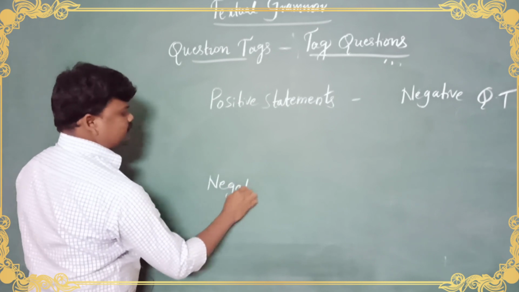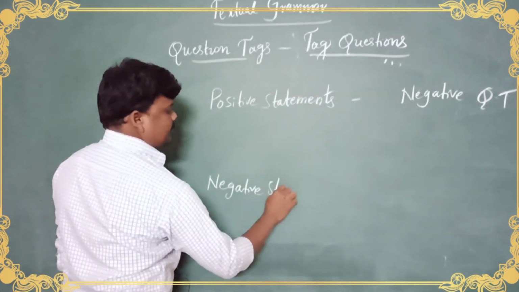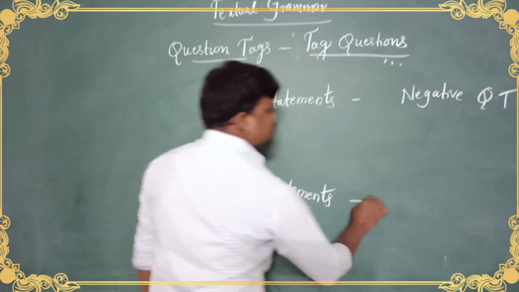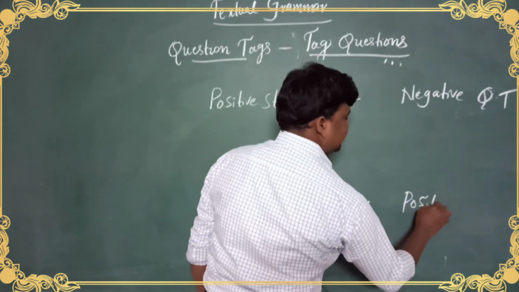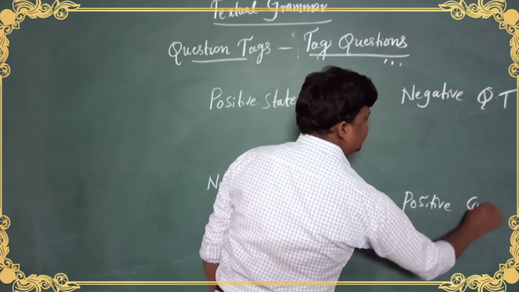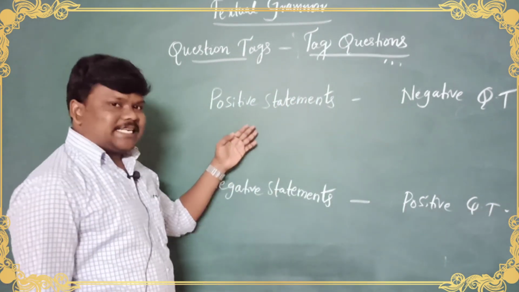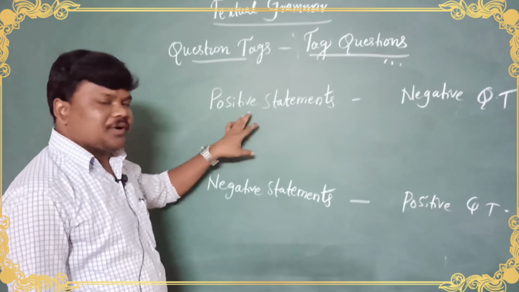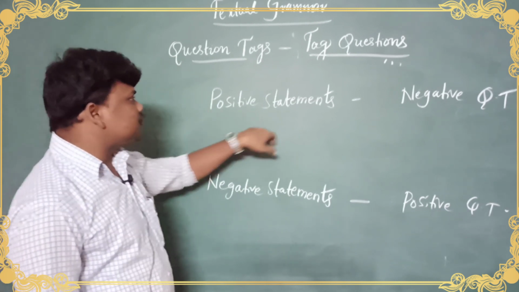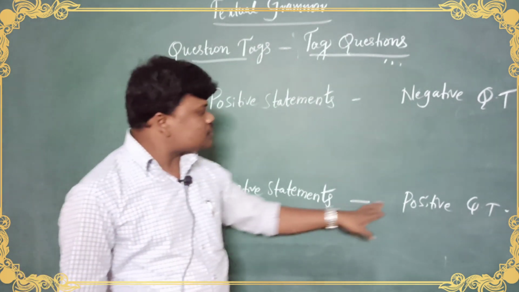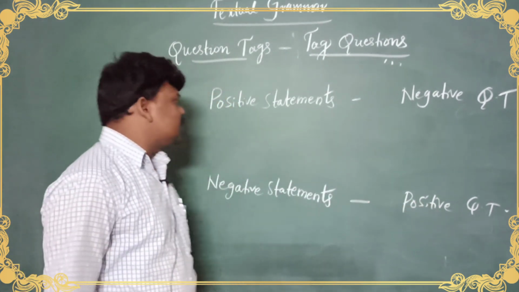For negative statements, we should use a positive QT, positive question tag. If a sentence doesn't have any negative word, we should use a negative question tag. If a sentence is in negative mode, we should use the question tag in a positive manner, right?